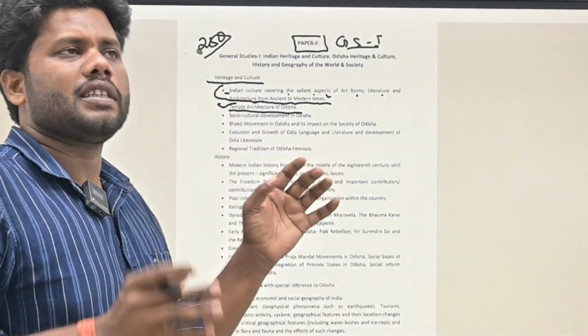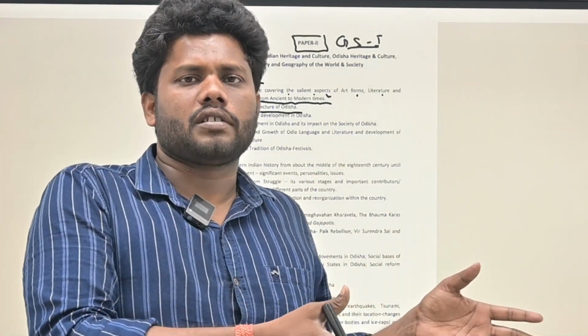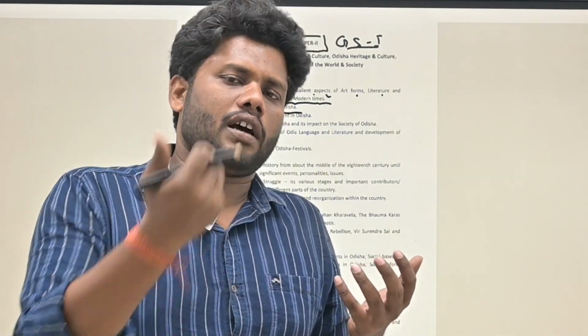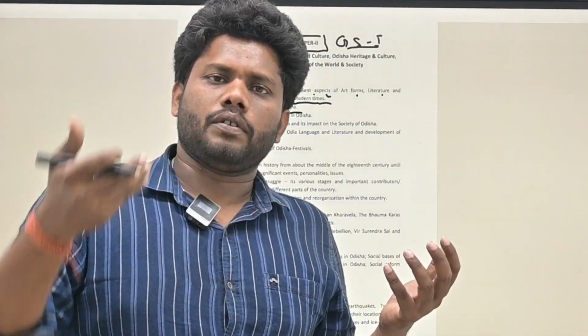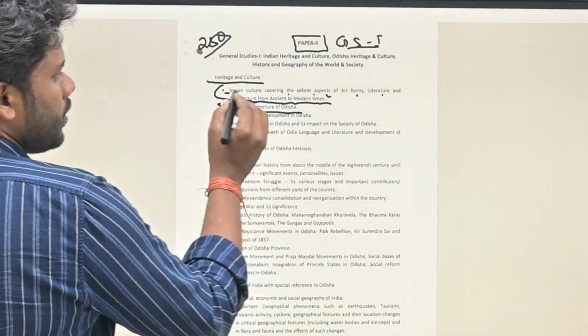What we predict in this particular OPSC examination is that you will be getting comparative questions from Odisha as well as India. For example, compare temple architecture of Odisha with respect to Indian temple architecture, or justify the salient features of Indian architecture. You will be getting questions like that.